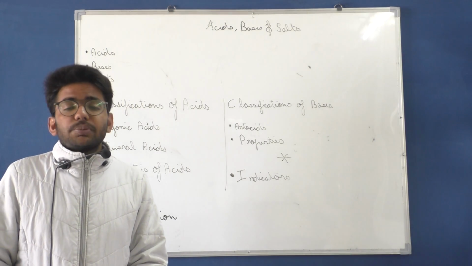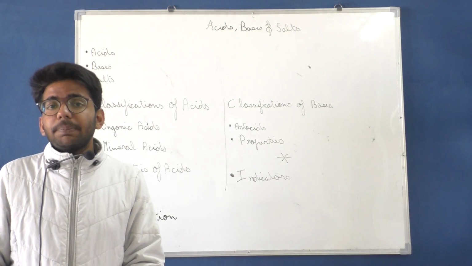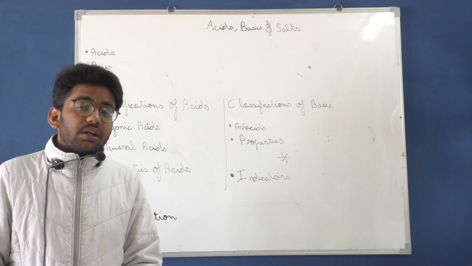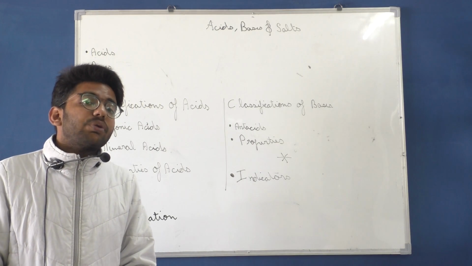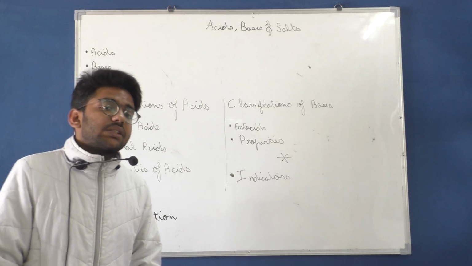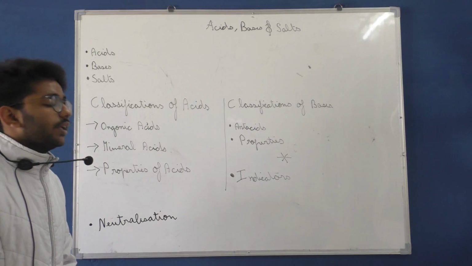Talking about red litmus paper, if I put red litmus paper in a base, it is going to turn blue, and if I put red litmus paper into an acid, it is not going to change its color. So these are indicators.